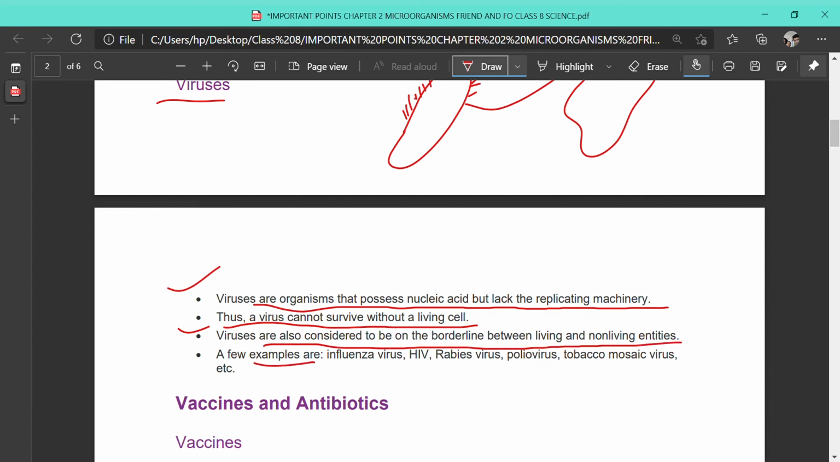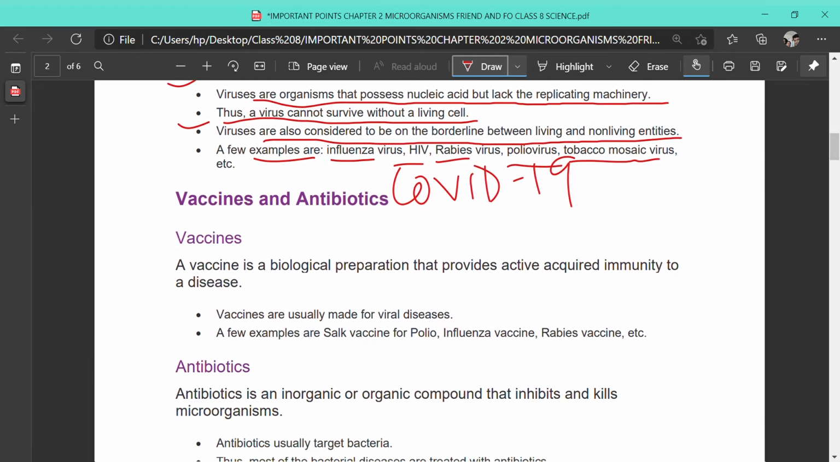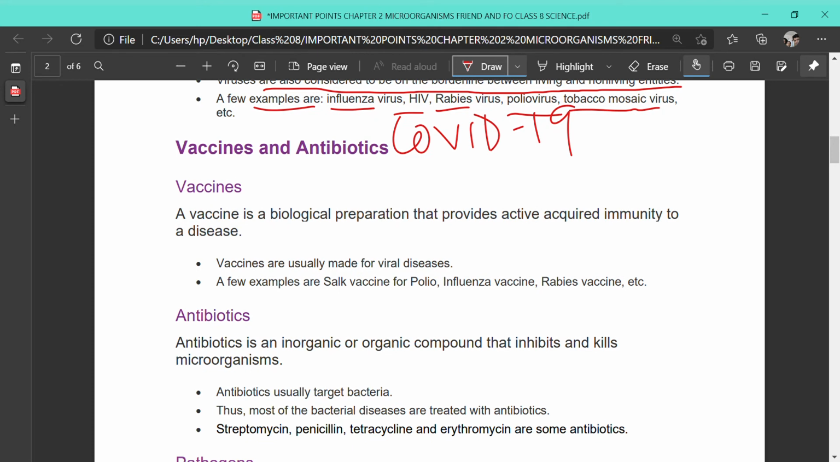A few examples of viruses are influenza virus, HIV, rabies virus, polio virus, tobacco mosaic virus, and now you can also add the COVID-19 virus. Okay, next, how can we get relief from these bacterial and viral diseases? For that we use something. The first and foremost things are vaccines and antibiotics.